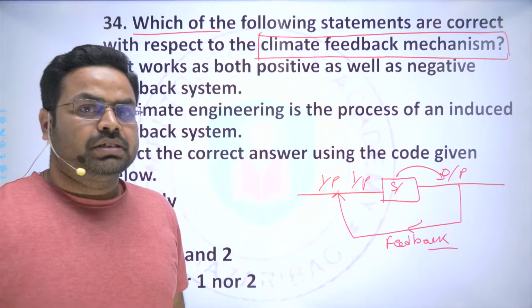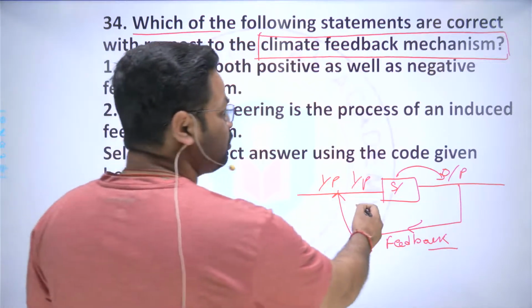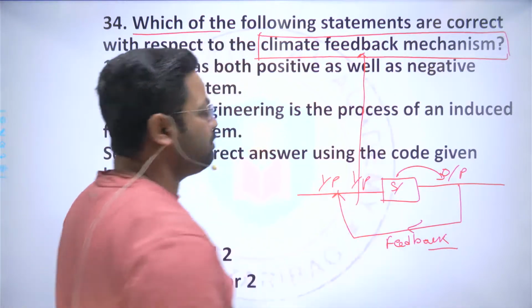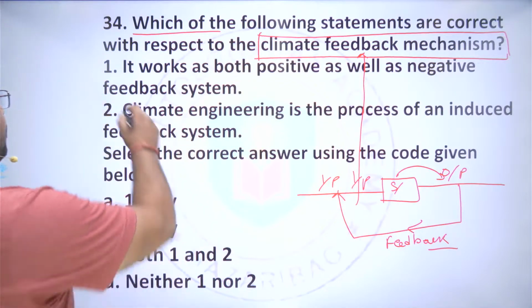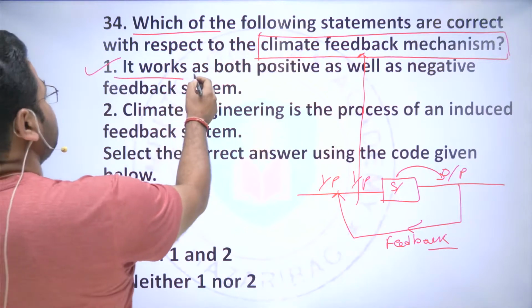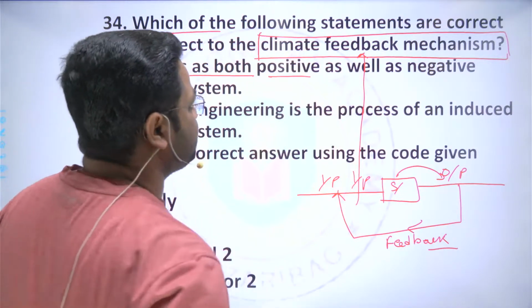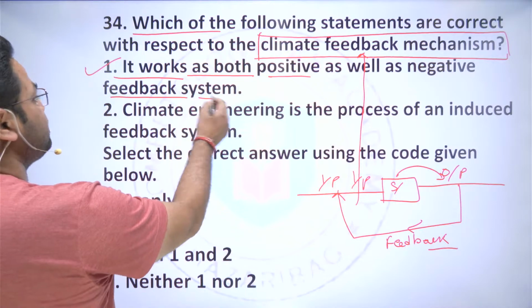And this system is also followed in climatic conditions, right? The statement says that it works as both a positive as well as a negative feedback system, right?